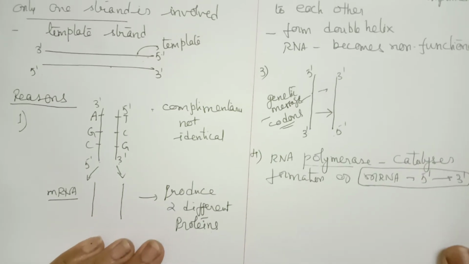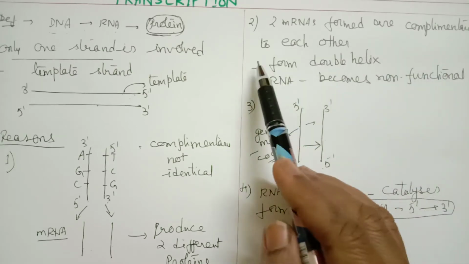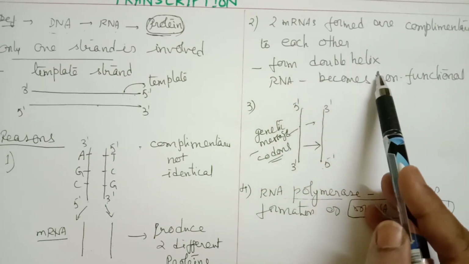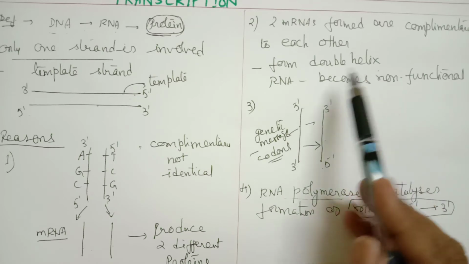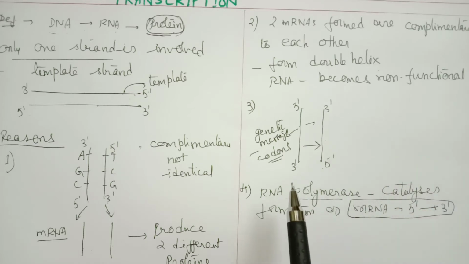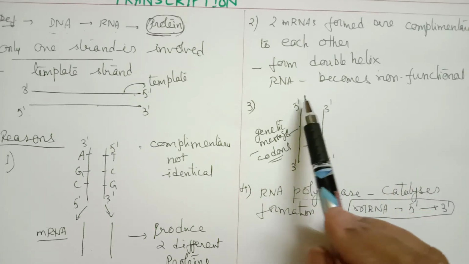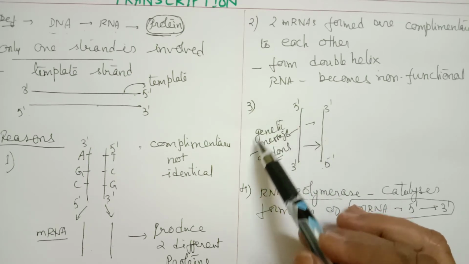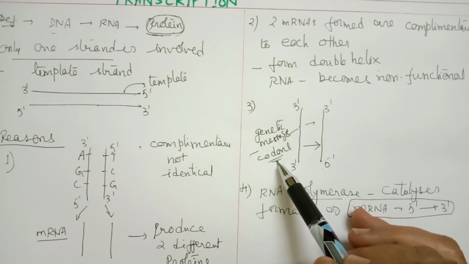The second reason I gave, the two mRNAs which are formed, since they are complementary, there is a chance of formation of a double helix. When it is in double helix form, RNA becomes non-functional. The third reason is that the 5' to 3' strand carries the genetic message in the form of codons.